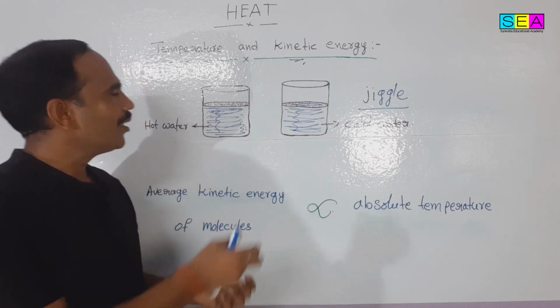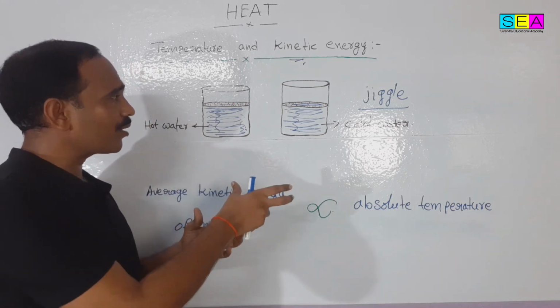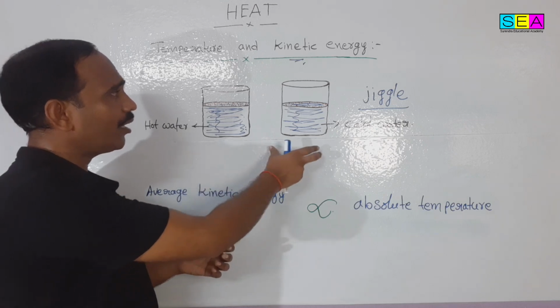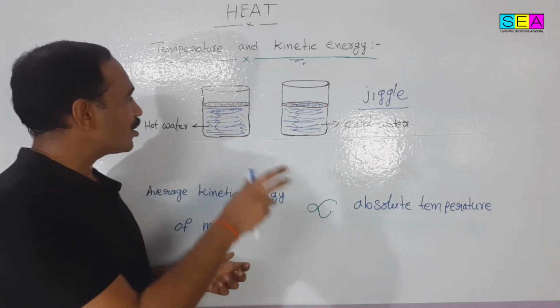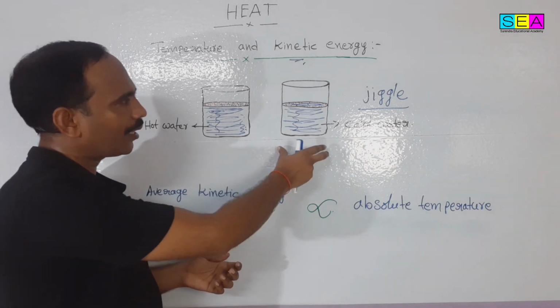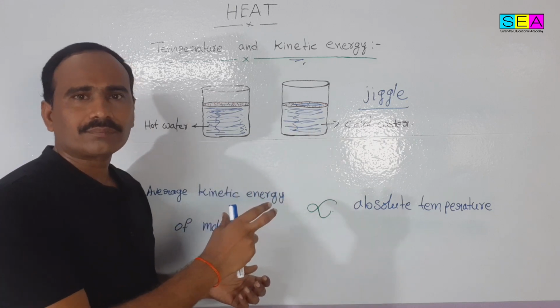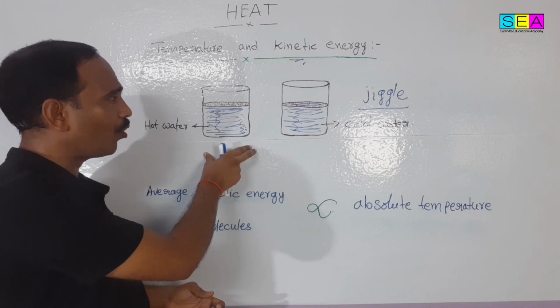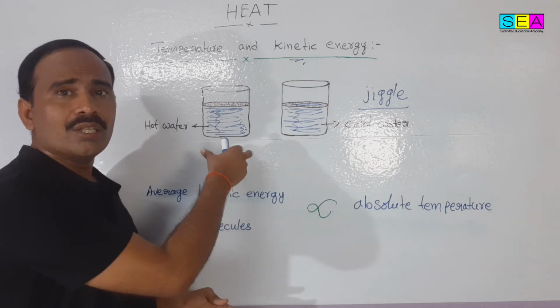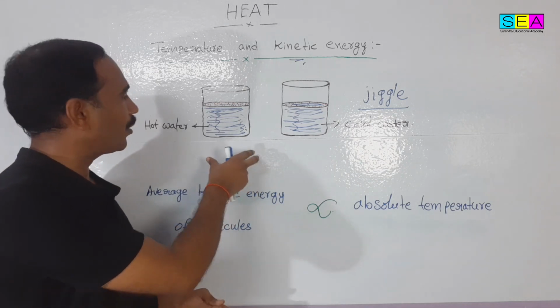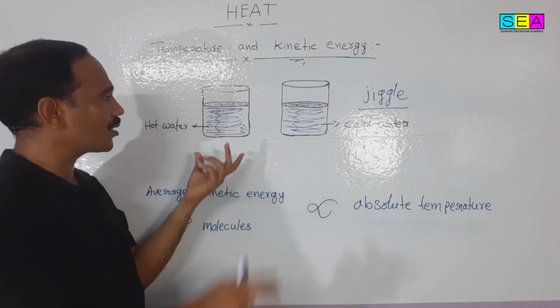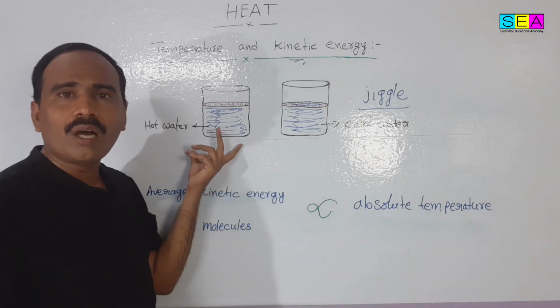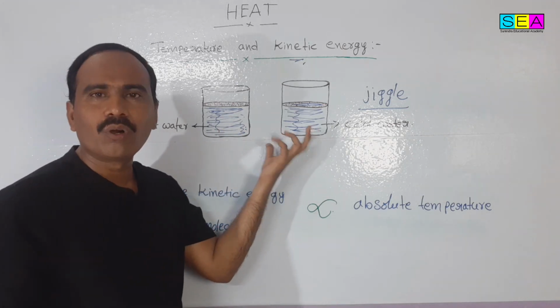But if you observe the jiggling of the food color, it is more in the hot water compared to the cold water. That means the speed of the water molecules is more. The motion of the water particles is faster in the hot water compared to the cold water.